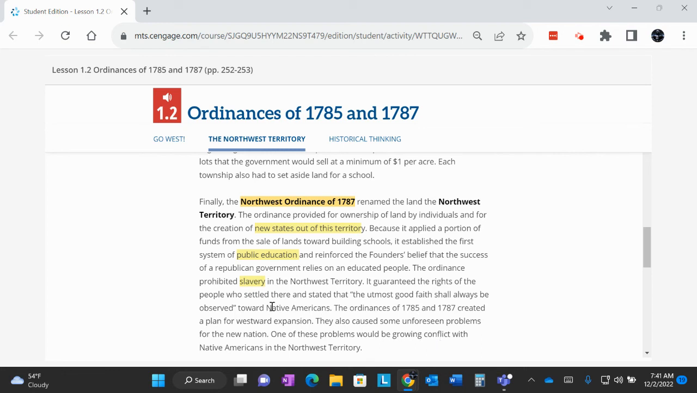And also Native Americans. Look at that. I'll give you that fourth one. How did they treat the Native Americans in the Northwest Ordinance of 1787? They actually wrote very specific directions for the citizens of America in dealing with Native Americans. So that gives you some of them. All right. If you have any questions, reach out to me.